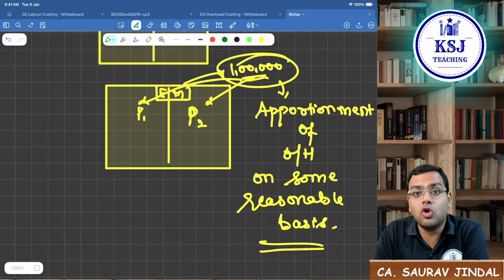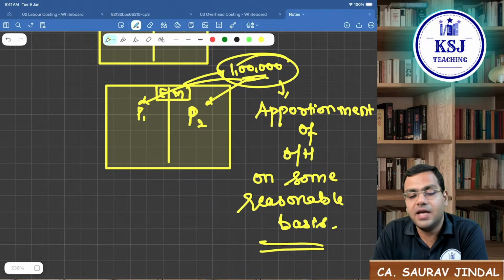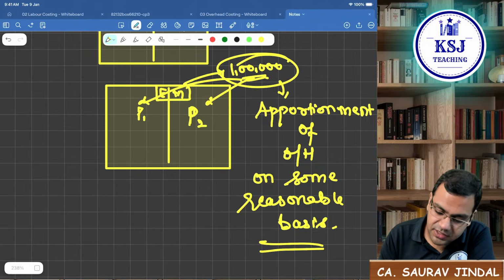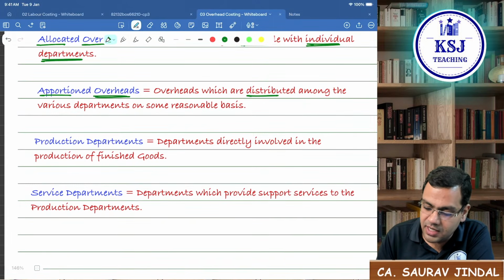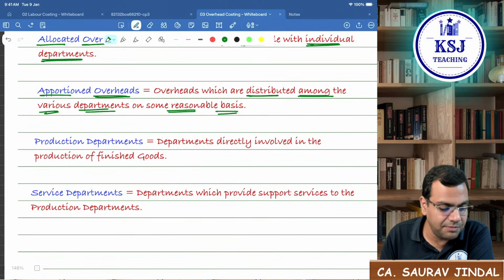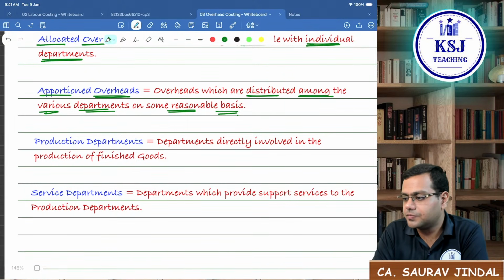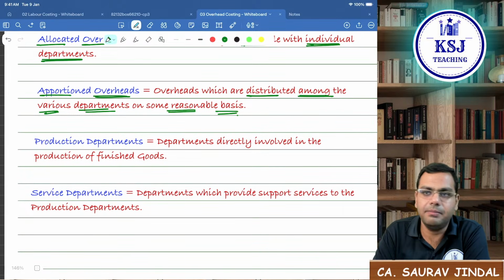If there is a common overhead and it is to be distributed between the departments on some reasonable basis, in that case we call it apportionment of overheads. So what is apportionment of overheads? Overheads which are to be distributed amongst the various departments on some reasonable basis.